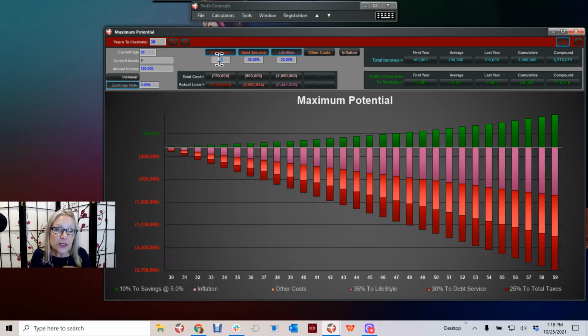And what if instead of giving 25% of our earned income, not investment income, to the government, we were able to shift that just a little bit and knock it down to maybe 20%, just a reduction in the amount of taxes that we're paying somehow, some way.